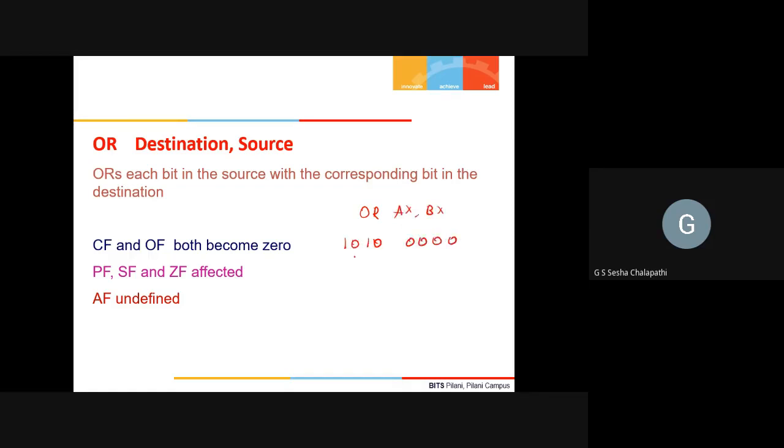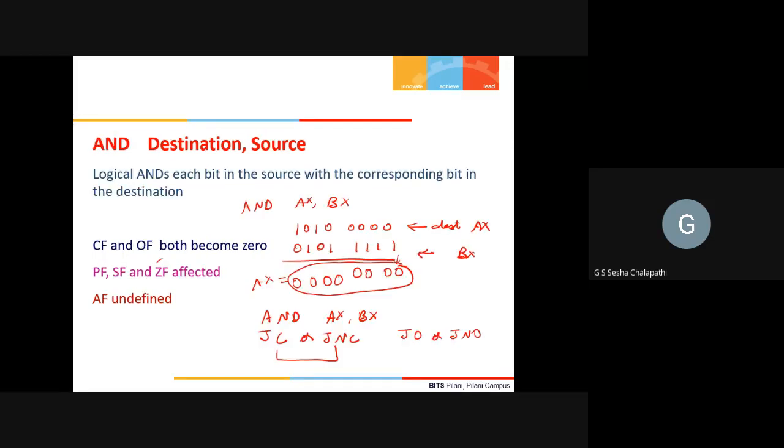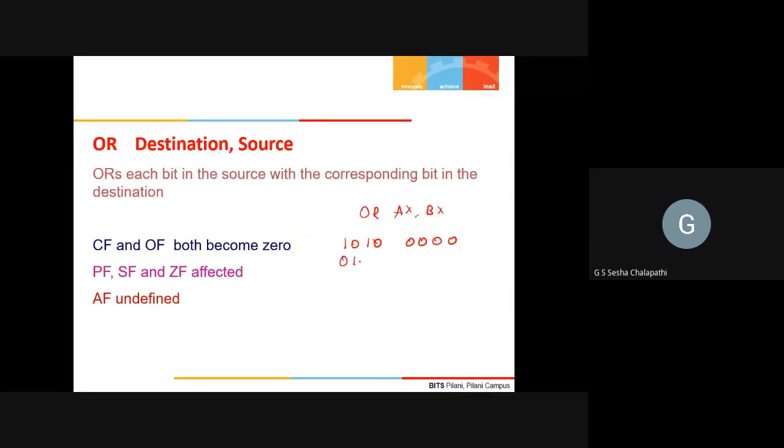Let us say AX is 10100000 and BX is 0101 1111. If you OR them, 0 or 1 is what? 1. 0 or 1 is 1, 1, 1, 1, 1, 1, and 1 again. So AX will become this. AX will now be overwritten with the result of ORing. Again, carry flag and overflow flag are 0.